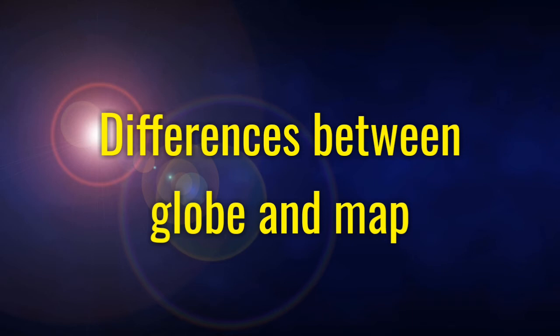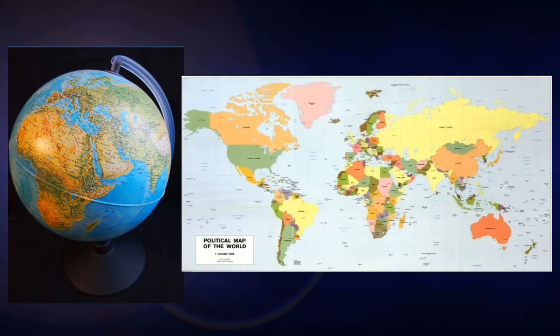Differences between globe and map. A globe is a three-dimensional representation of Earth. A map is a two-dimensional representation of Earth. A globe covers areas in broader form. A map is more detailed than globes.